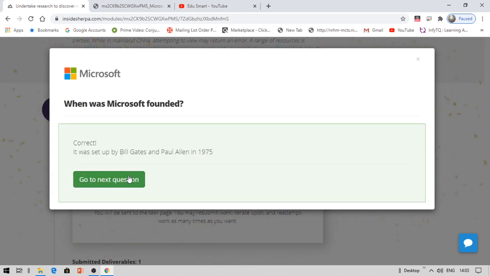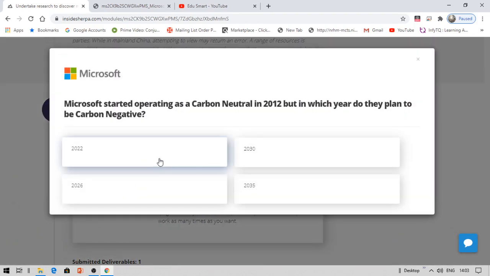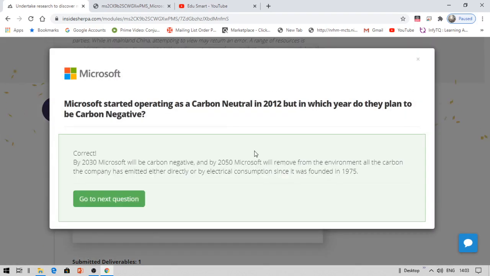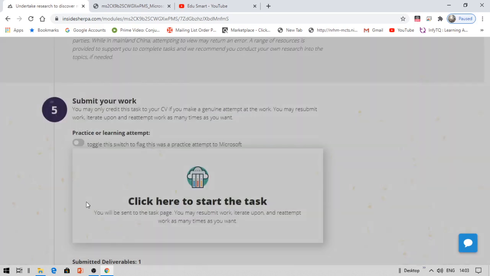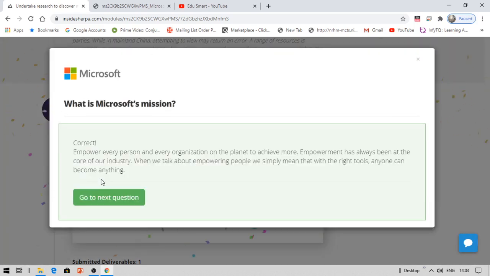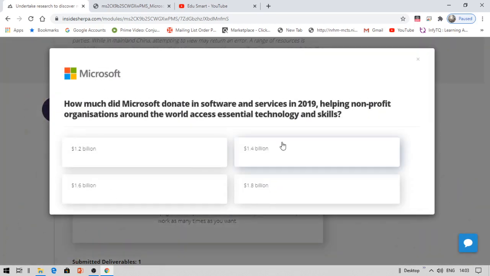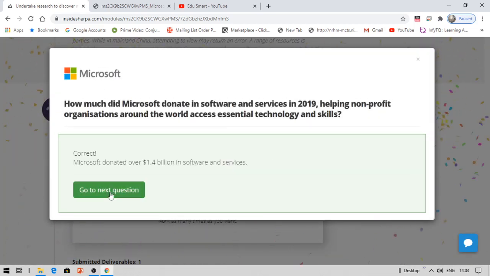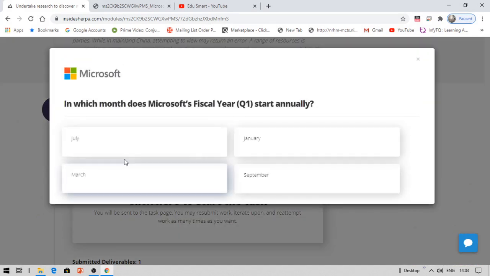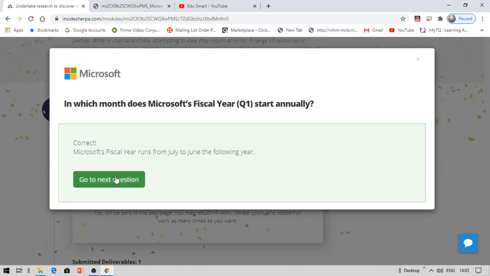We have completed question number 1. Now coming to the second question, the answer is 2030. Click it, go to the next question. The third question answer is C. Click and go to the next question. Coming to the fourth question, the answer is B. Click it and go to the next question. And the fifth question answer is July. You can see July, click it, go to the next question.